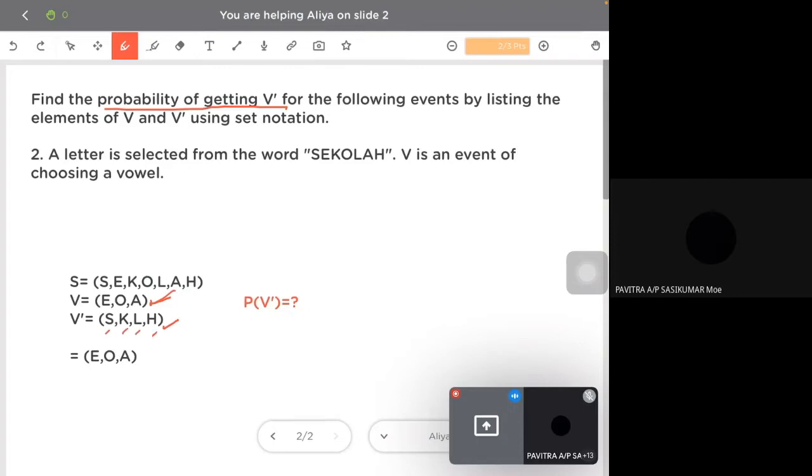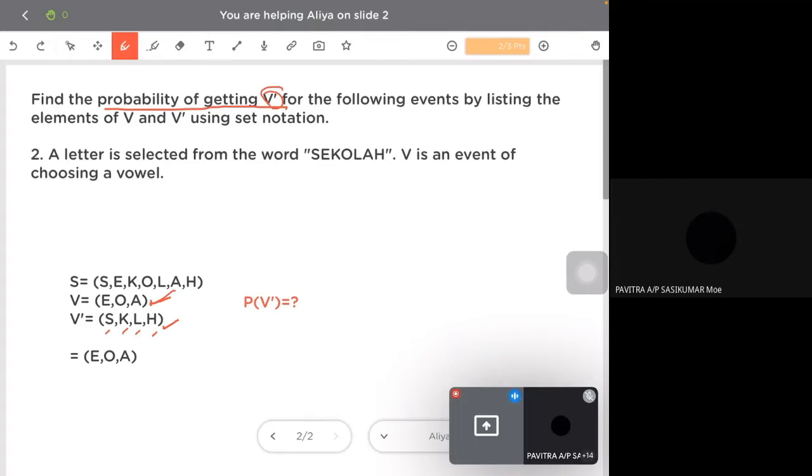Okay, so now it asks you for B prime, which is not getting a vowel. So which is 4. How many of them? Aliyah, can you give me the answer? Since you have not finished yet, Aliyah, how many over how many? You can type in the chat if you cannot turn on the mic. 4. Okay, 4 over what? What is the number of the sample space?